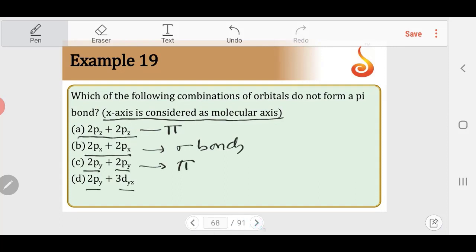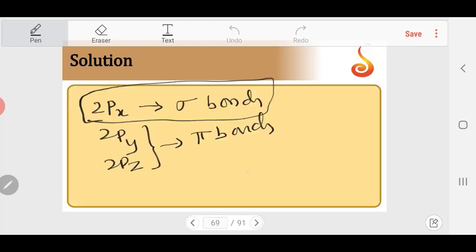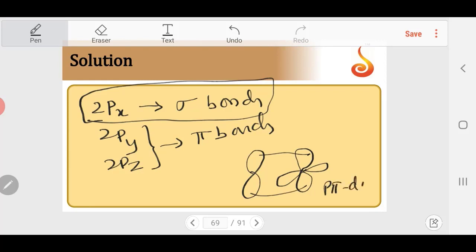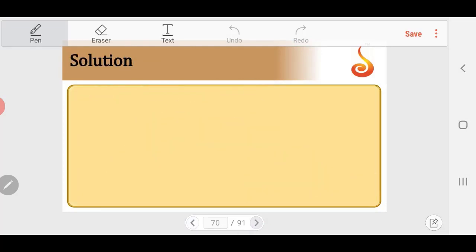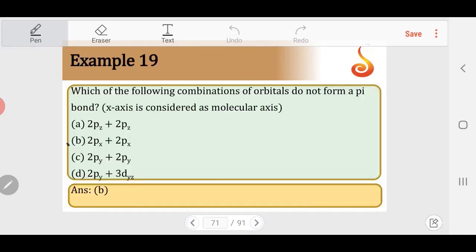This is a 2p, this is a 3d, this is the kind of overlapping. So pi orbitals are involved in p pi d pi bonding. So the option should be 2px, which is involved only in sigma bond formation. Answer is B.